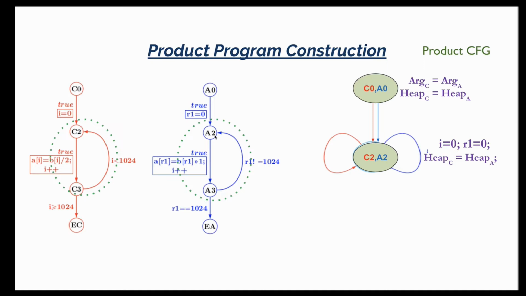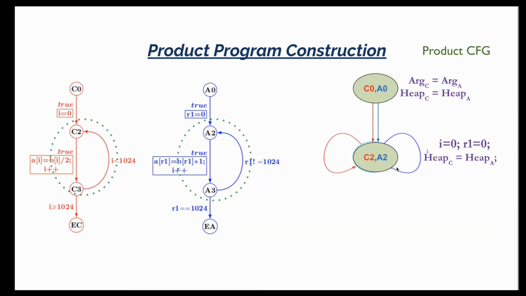We haven't yet discussed how we were going to figure out these correlations, but let's say the algorithm is able to figure this out. After it figures these correlations out, it adds these correlated edges to the product CFG, shown in red and blue edges again. And the red edge is basically the C program's transition from C2 to itself, and the blue edge is the assembly program transition from A2 to itself.